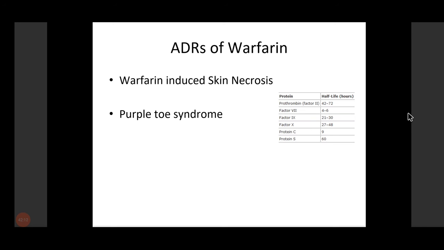So that is why warfarin can lead to warfarin induced skin necrosis.